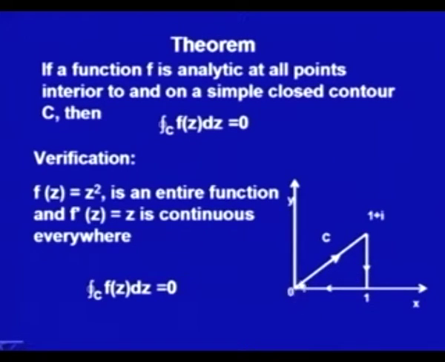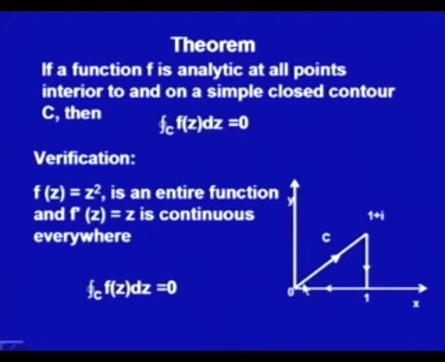So, now you see I am making this a closed contour. This C is now my closed contour from 0 to 1 plus i, then to 1 and then back to 0. Since the integral along this line and along the other two lines were the same, if I change the direction for these two integrals, whatever integral we have got would be the negative of that one, so in this direction it should be 0, and we had verified it. So, the sum of both these integrals would be 0.